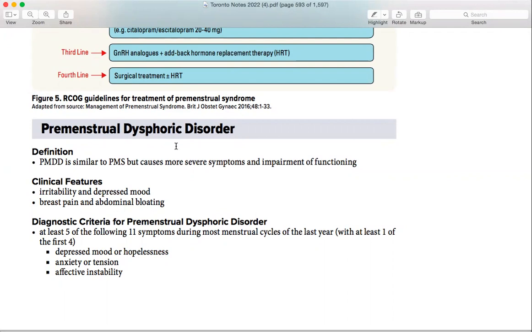It is kind of similar, but has some symptoms that are more different, because it has more of the severe symptoms which affect functioning. Like if she is having depression, it might be so severe that she cannot do her daily life activities, so it's affecting really badly. So clinical features might be irritability, depressed mood, breast pain, and abdominal bloating. All those things are at a very high level, affecting her really badly. That's why it becomes a dysphoric syndrome. Dysphoric, like mood, everything is disturbed.